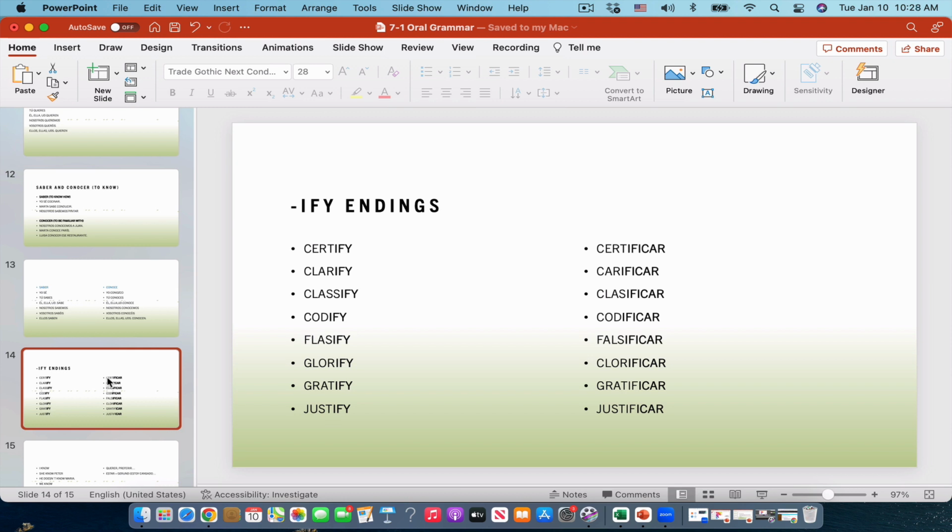So it's certificar, clarificar, clasificar, codificar, falsificar, glorificar, gratificar, justificar, and many more. Okay, so just remember these endings, they can help you to identify words in Spanish that are very similar. So the words that in English have this ending, in Spanish we have ificar, okay, certificar, clarificar, and so on. This will help you probably to get more words in Spanish.